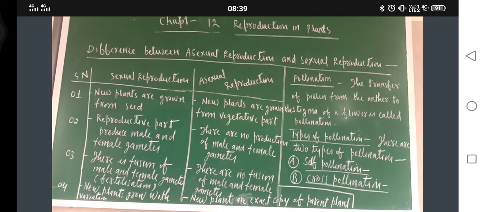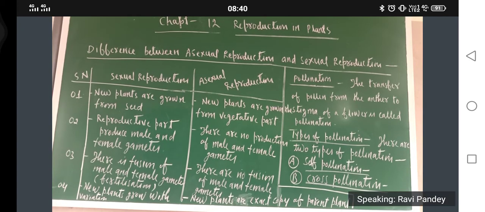In sexual reproduction, seed is the important thing. In asexual reproduction, vegetative part is the important thing. In sexual reproduction, reproductive parts produce male and female gametes. While in asexual reproduction, there is no production of male and female gametes. In sexual reproduction, there is fusion of male and female gametes, means fertilization is there. While in asexual reproduction, there is no fusion of male and female gametes.